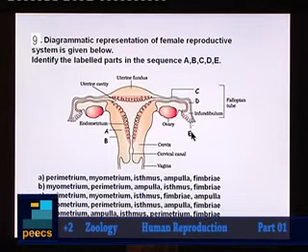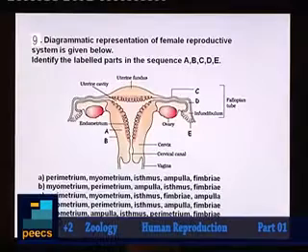Associated with infundibulum you can see fimbriae. So which is the correct option for this question? The correct option will be option D, that is A myometrium, B perimetrium, C isthmus, D ampulla, and E fimbriae.